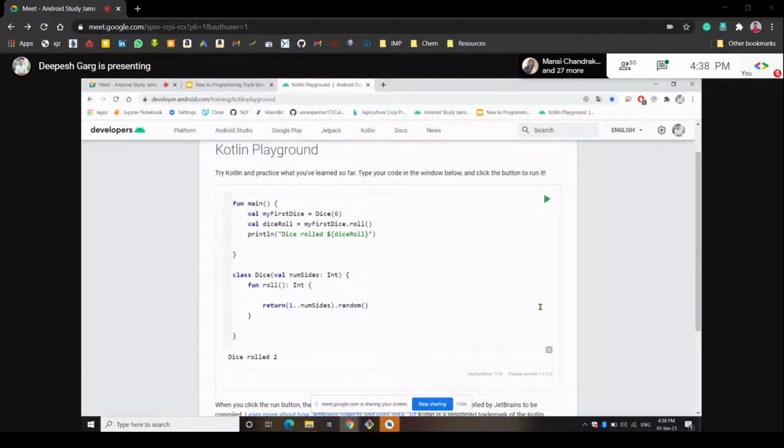Val means object? No, val means variable. Val is the keyword to declare the variable. Okay, it's not the object. Whatever we write after the val keyword, it will be the variable. It will be the object, because we have initiated this variable with the class. We are writing this Dice thing, so this Dice class will initiate this object here. Okay.